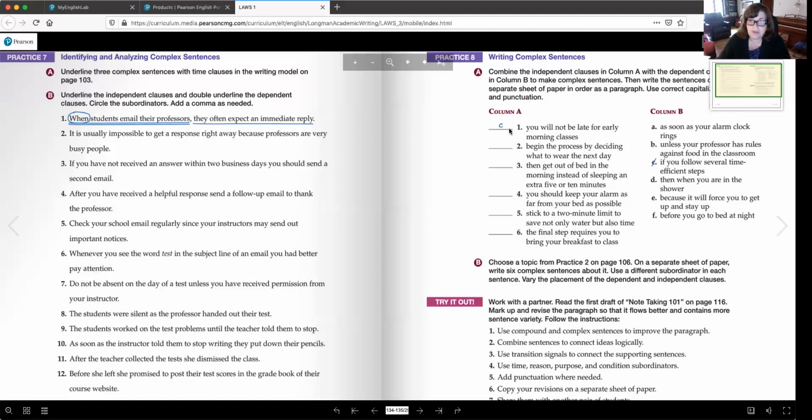So your answers are number 1, C, number 2, F, number 3, A, number 4, E, number 5, D, and number 6, B. The rest of the homework I assigned that day was to write complex sentences into Canvas, and so far, maybe half of you have done that. So if you have not finished it, please finish that, okay? And then I'll correct them and send them back to you.